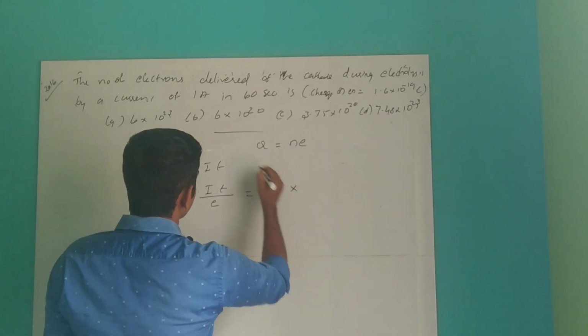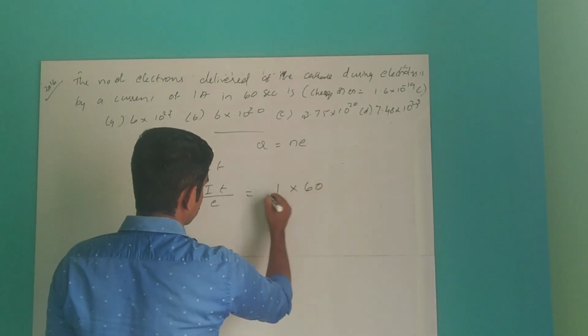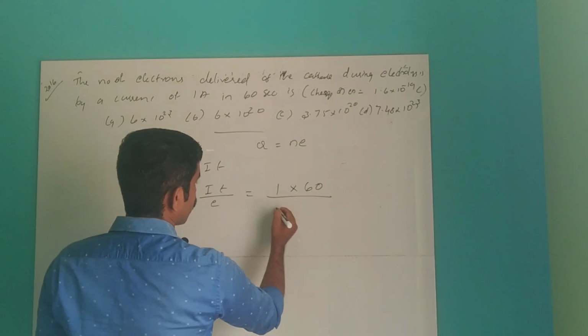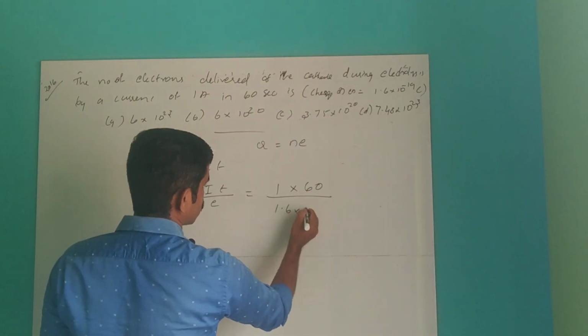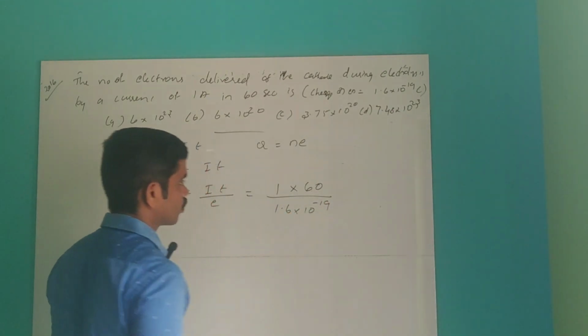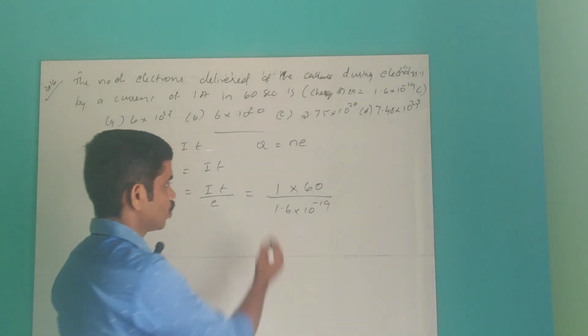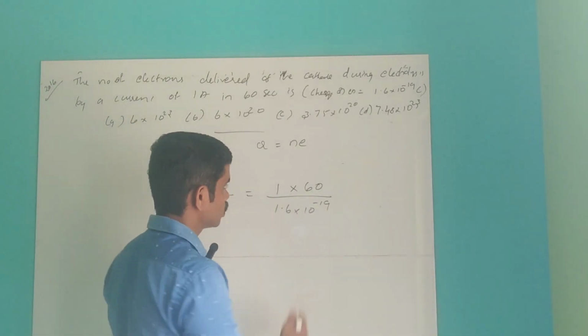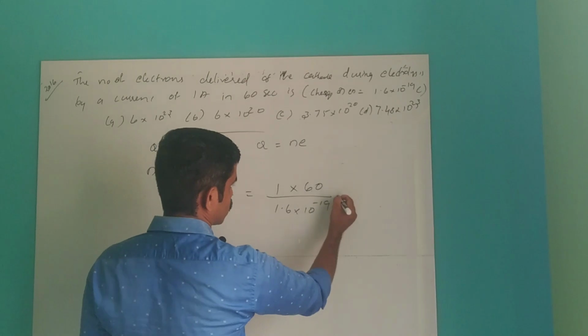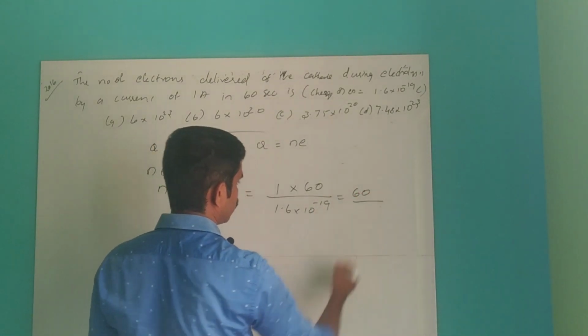So 1 into time in seconds, 60, divided by the charge of the electron, that is 1.6 into 10 power minus 19. So 1 into 60, 60 only, divided by 1.6.